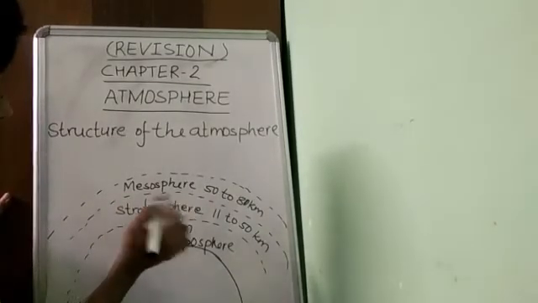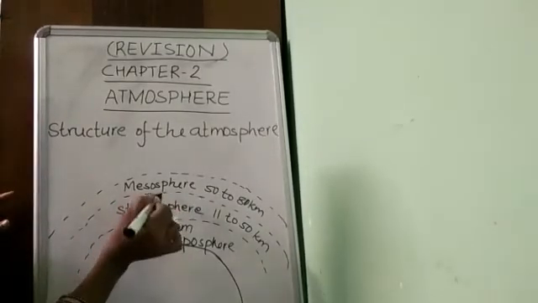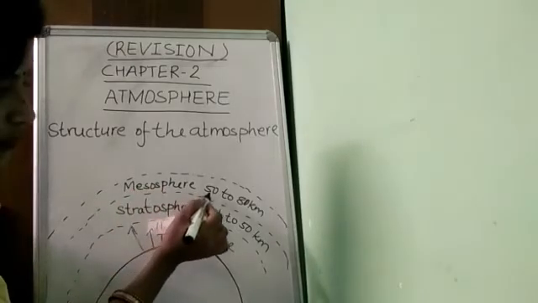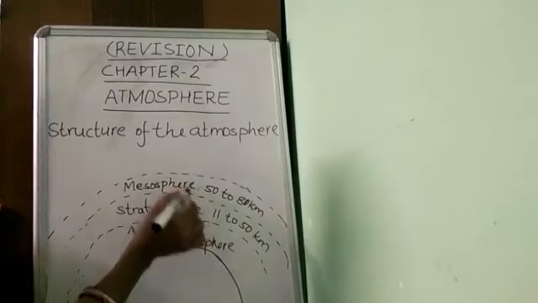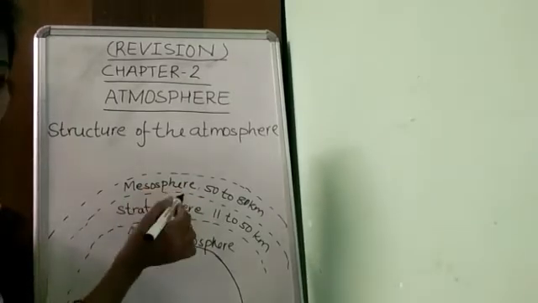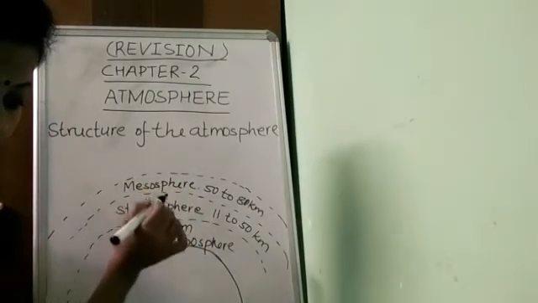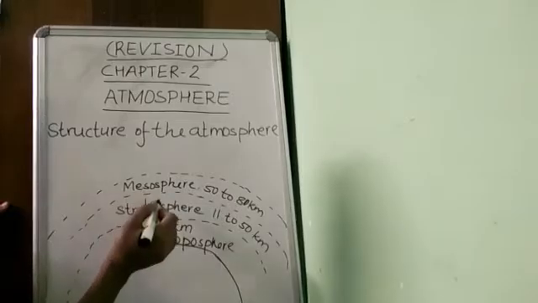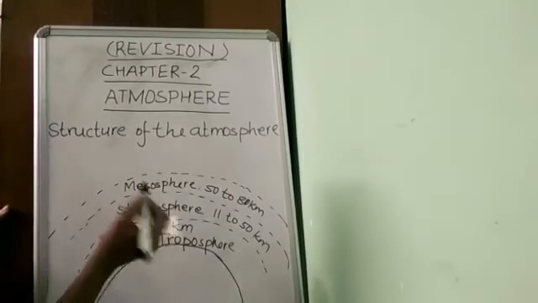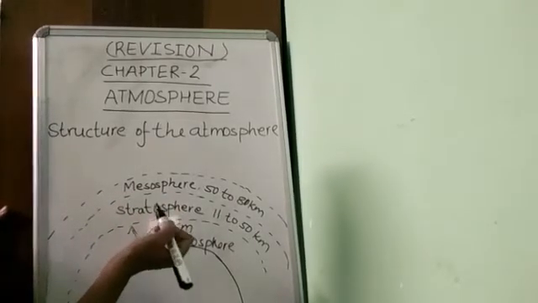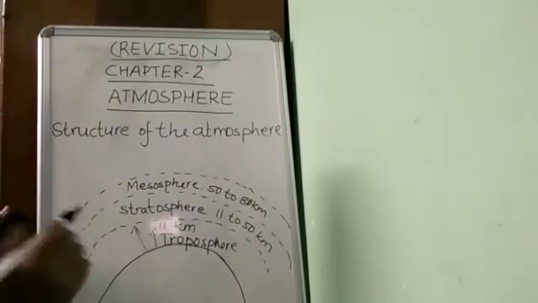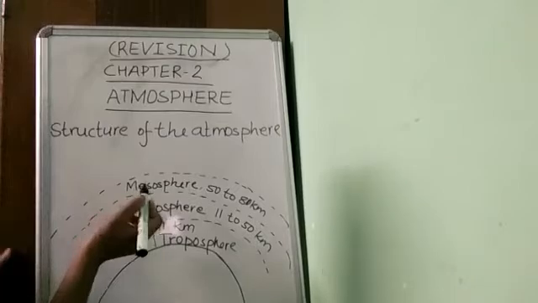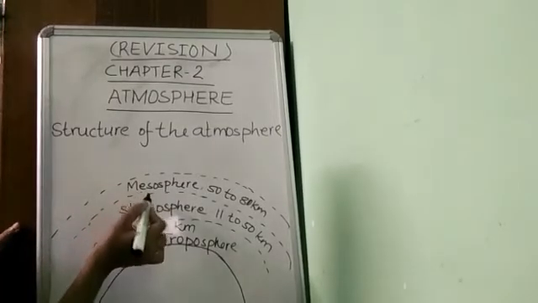Now mesosphere. This is the third layer and it extends from 50 to 80 kilometers. And this is the coldest layer also. Which layer is coldest? Mesosphere. It is also the layer in which a lot of meteors burn up while entering the Earth's atmosphere.